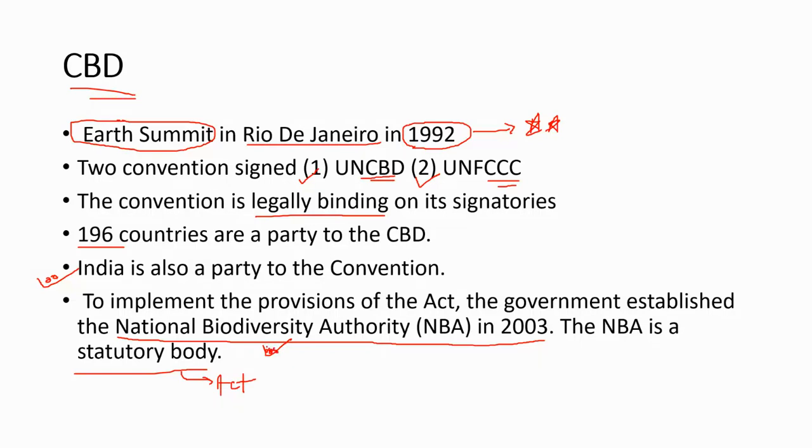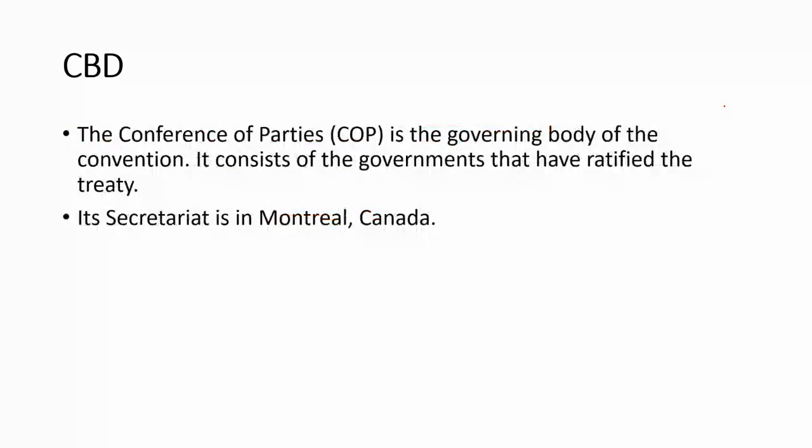This is important because there are very rich biodiversity hotspot areas in India, like the Western Ghats, the Himalayan region, and the northeast region.